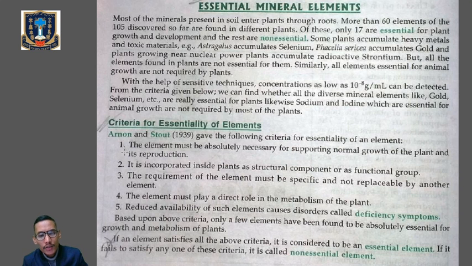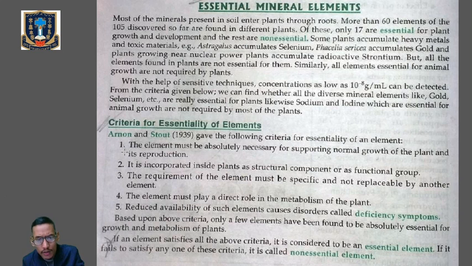Number 2, it is incorporated inside the plant as a structural component or as a functional group. So it has to be one of the most important components or functional groups of a plant. The requirement of the element must be specific, and the function of that element should not be replaceable by any other element. The element must play a direct role in the metabolism of the plant.